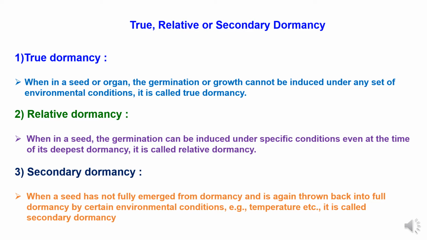Relative dormancy: when in a seed the germination can be induced under specific conditions, even at the time of its deepest dormancy, it is called relative dormancy. Secondary dormancy: when a seed has not fully emerged from dormancy and is again thrown back into full dormancy by certain environmental conditions, it is called secondary dormancy.